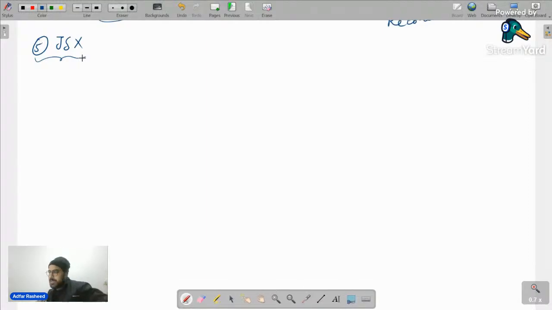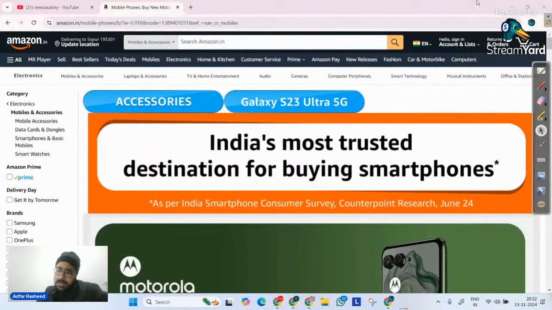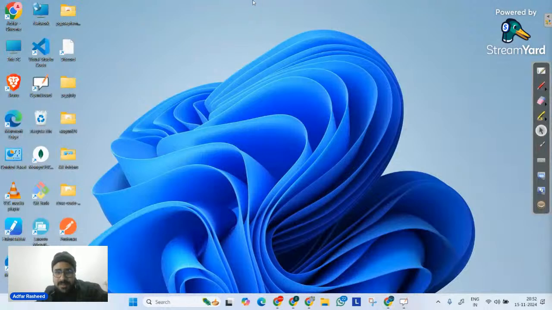Then we can understand what JSX is, because it is a JavaScript extension, and this is the syntax we use to write our React code. If anyone is learning React for the first time, please make sure you follow along.